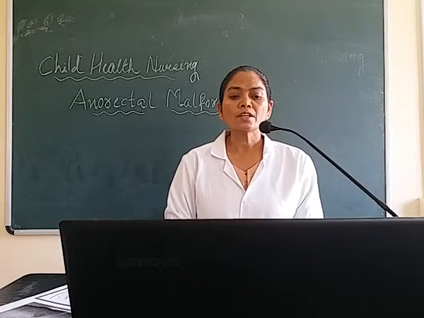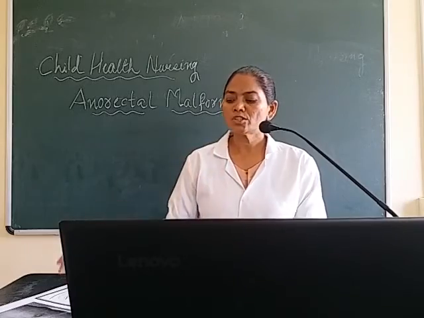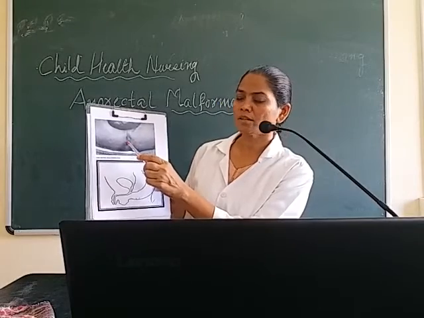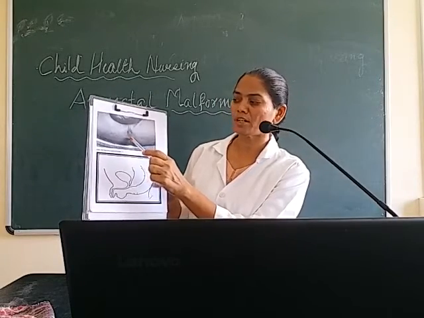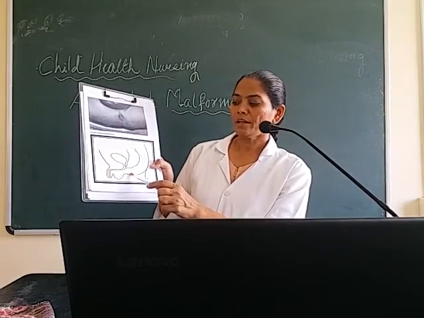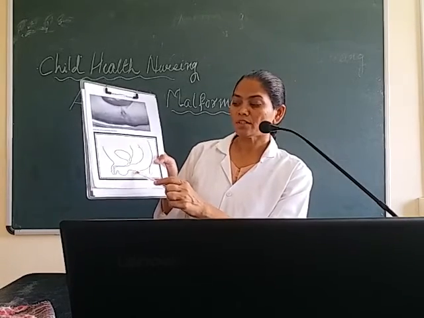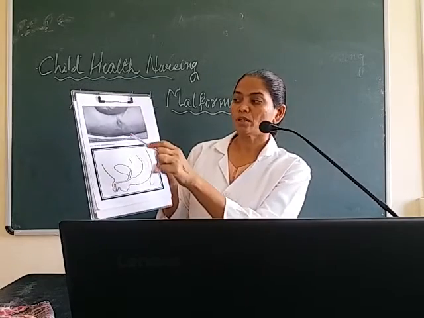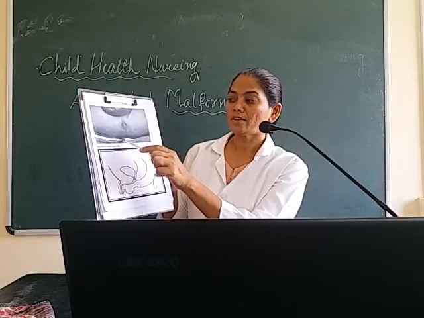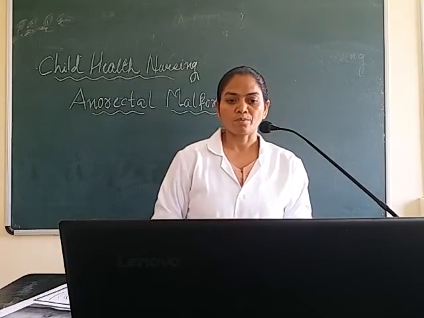The third one is anal agenesis. Anal agenesis means there is only a dimple, just a dimple as you can see in this picture. Can you see that there is no opening at all, just a small dimple. Here also we can see the anus opening is completely absent. It is not formed at all. So in this condition, what will the surgeon do? He will create the anus opening and then make the anus formation.